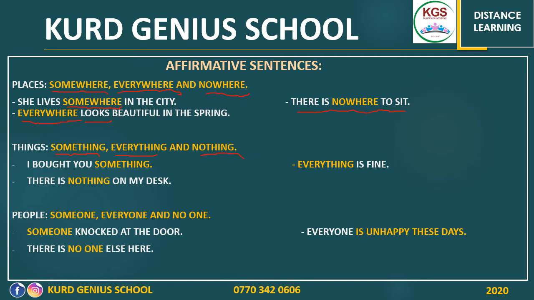I bought you something. So you don't know it. We refer to a thing, but we are not being specific. It's just something that we don't know. We don't name it or mention what that thing is. Everything is fine. So I might ask you, how's everything? And you will answer, everything is fine. But you don't mention anything about it. It's just everything. All the things are okay.